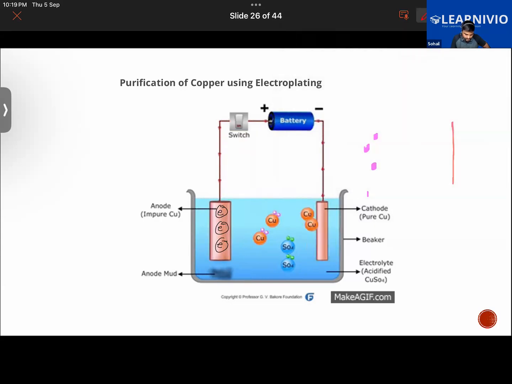Also here, the circuit is completed. It's not empty, like the circuit is not open. It's completed because flow of electricity takes place between these two rods. Electricity is flowing here. So electricity from one rod goes to the next rod, not via the electrons, but it is carried by the ions here. So in the case of liquids, electricity is carried due to the flow of ions. That is what I'm trying to say.